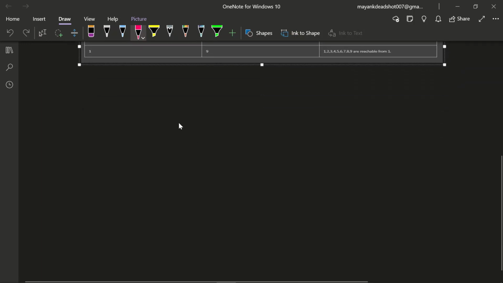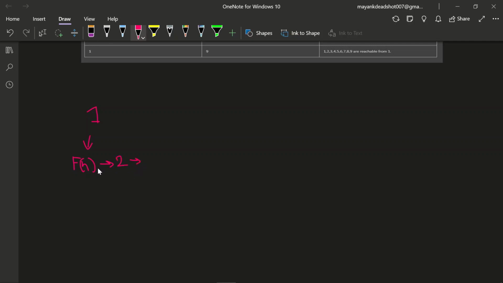Suppose there is a value 1, and there is a function f of n. If we pass 1 into this function, then we will get 2. Now again we pass 2 into this function, and we will get 3.